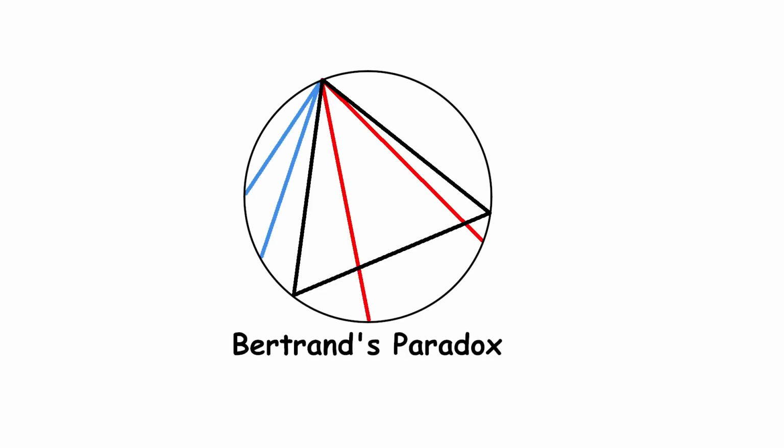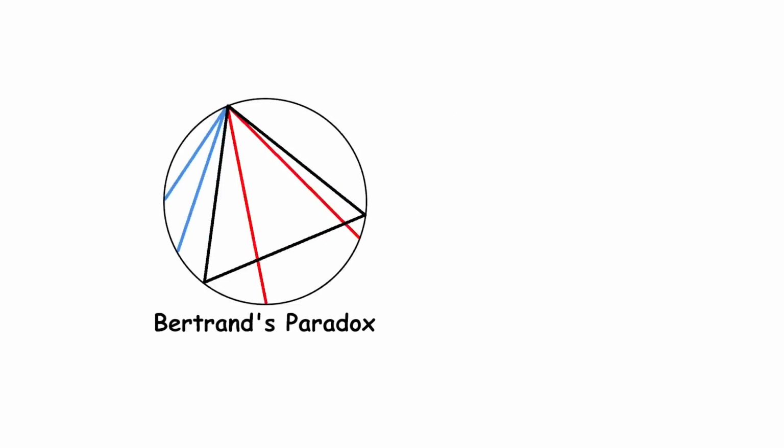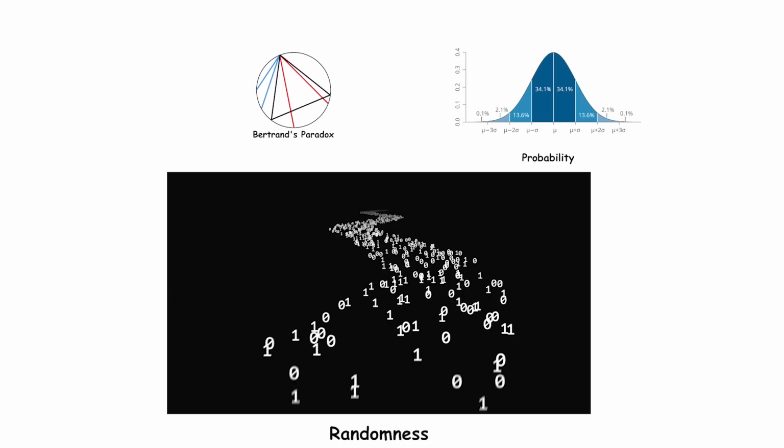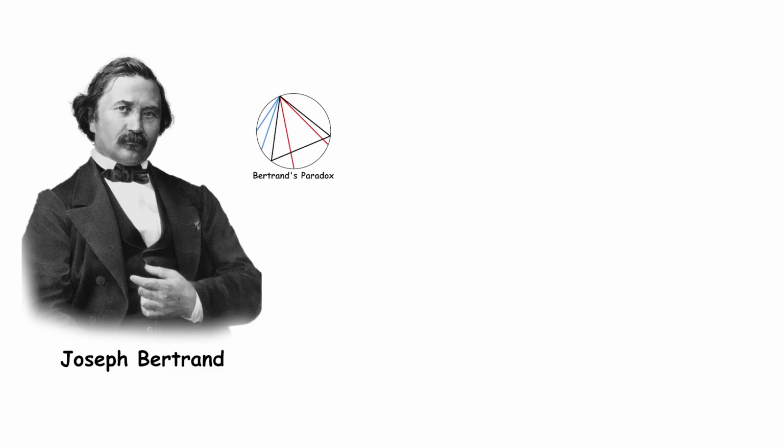Bertrand's paradox. The Bertrand paradox is a problem in probability theory that shows how the way we define randomness can affect the outcome. Joseph Bertrand introduced this problem in 1889 to highlight that probabilities might not be clear if the method of choosing a random variable isn't well defined.